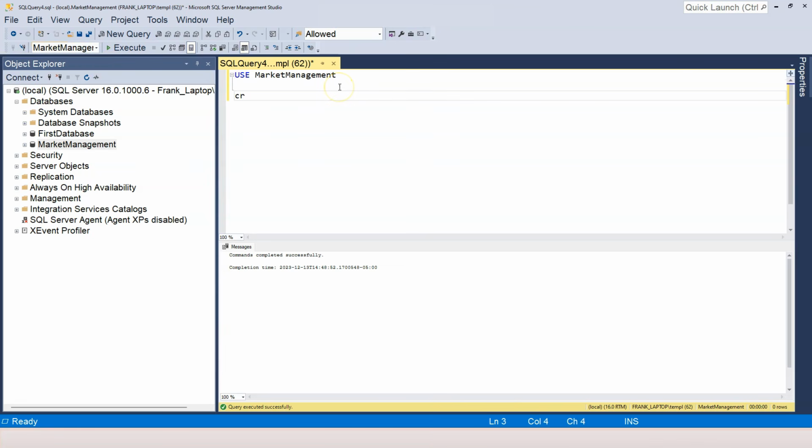Now I can type in the SQL command or SQL statement create table. I'm going to create a table that is called product. You can name it as single or plural. I like to name it as plural, so products instead of product. And now we are going to only worry about those three different columns.